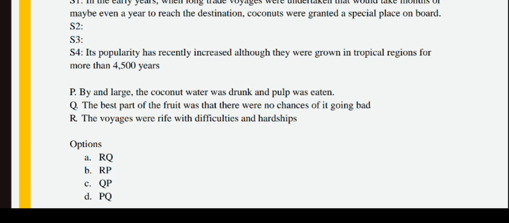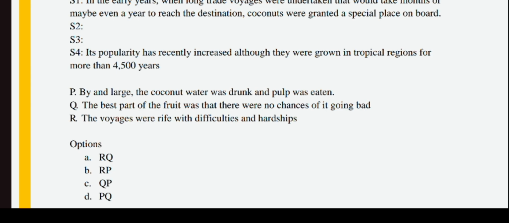They don't spoil easily. Since voyages lasted a month, it was a non-perishable food source for them. Why not the other options, like "the voyages were rife with difficulty and hardship"? It talks about general voyage difficulties, but it does not connect to the coconut.